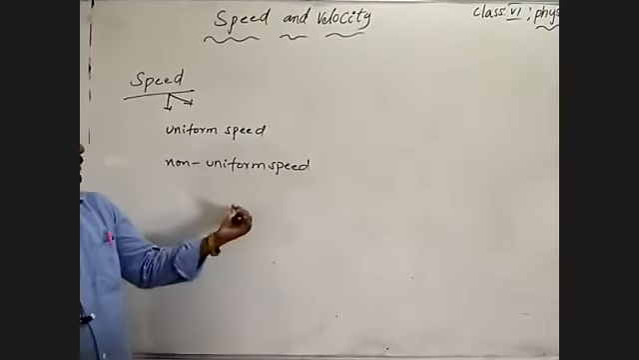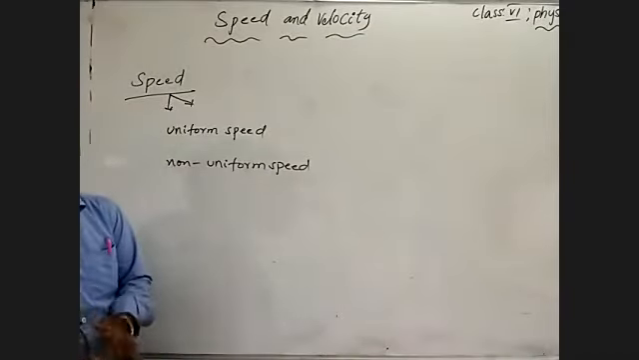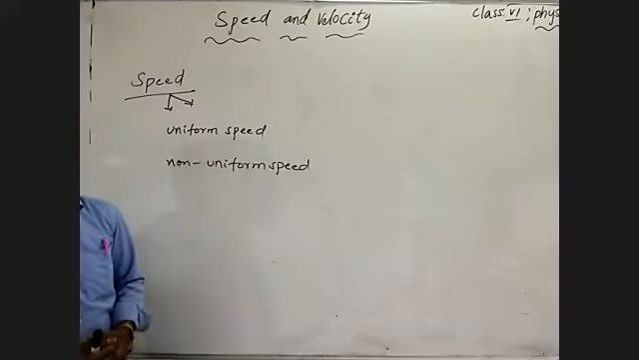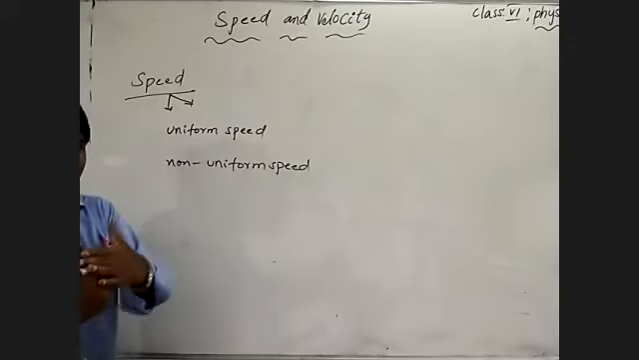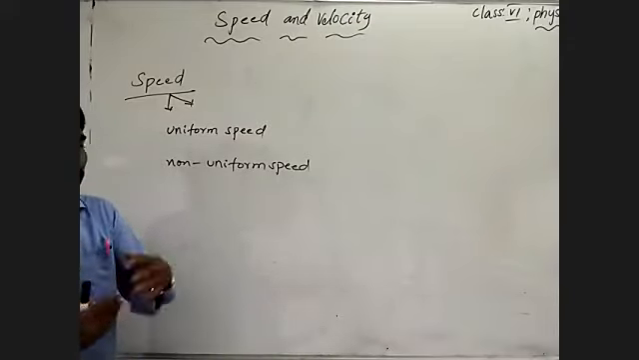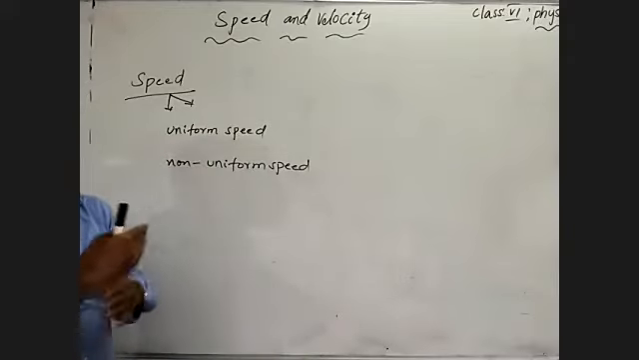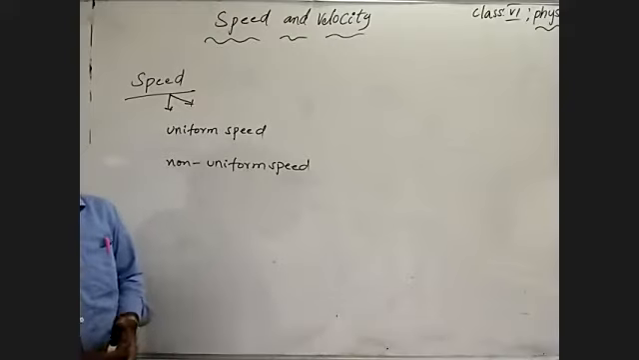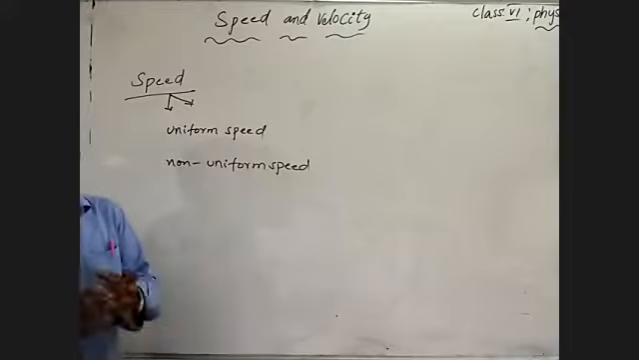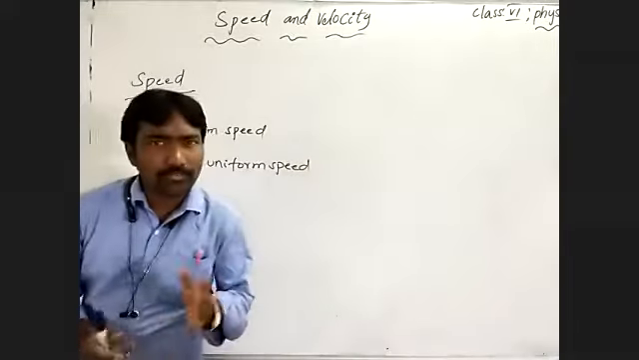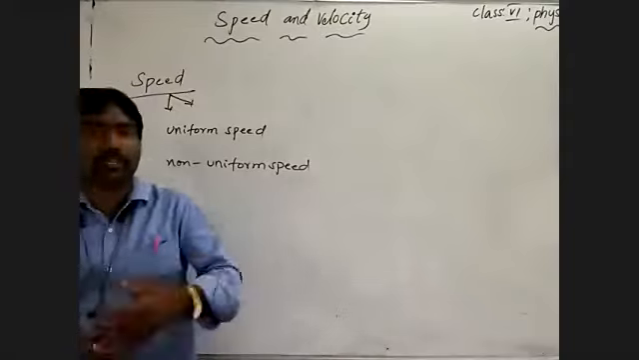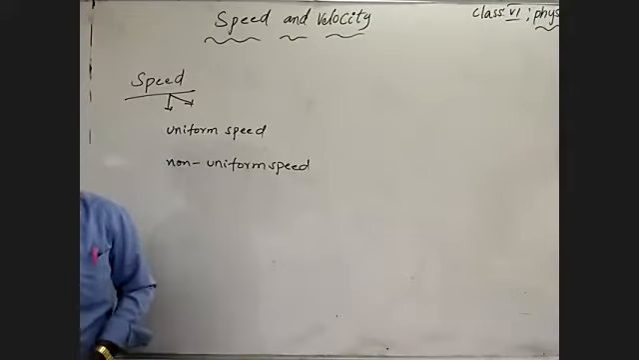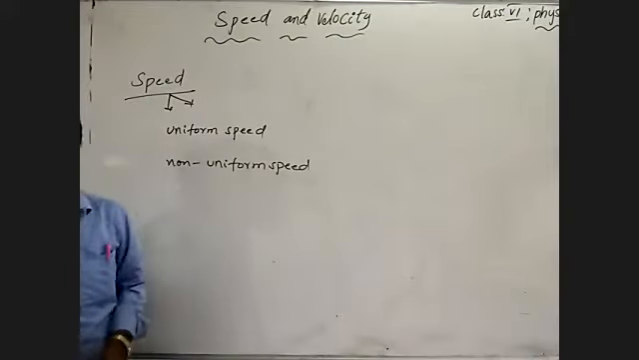Same as non-uniform speed, the body covers unequal distance in equal intervals of time. The duration of time is constant in the two situations. But in one situation, the body covers equal distance, and in another situation, the body does not cover equal distance. The body which does not cover equal distance in equal intervals of time, you can say the body describes non-uniform speed, or the body is moving with non-uniform speed.